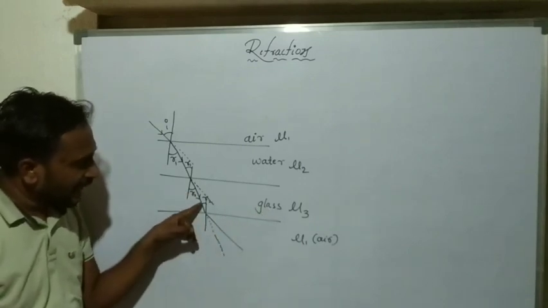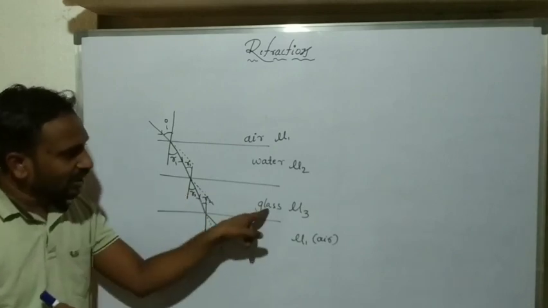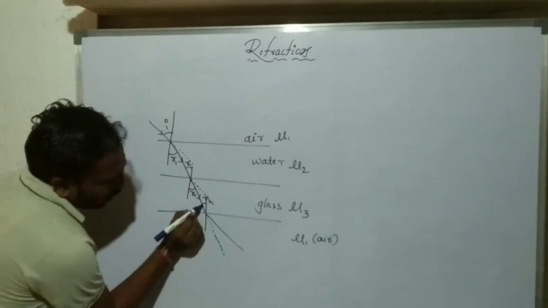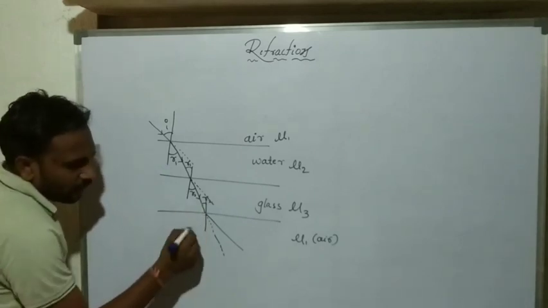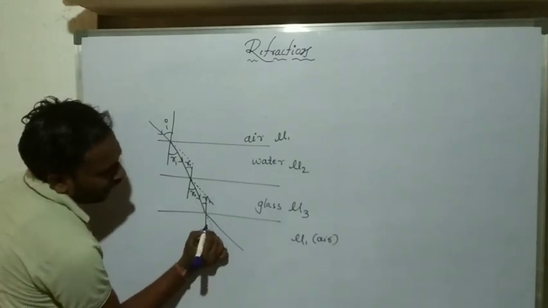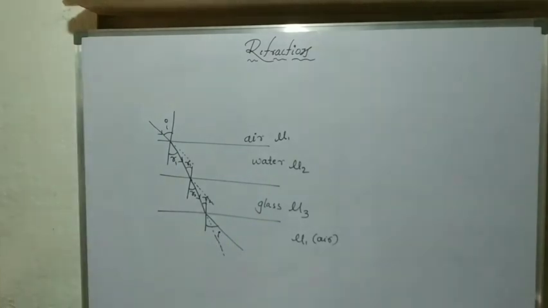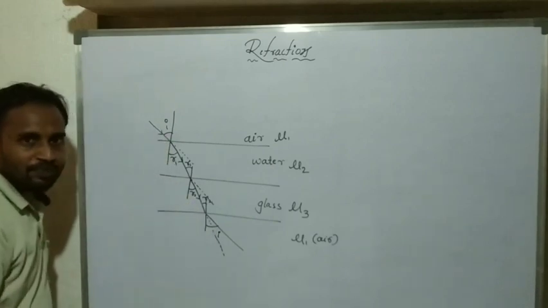The light ray emerges out, so here we consider the angle I. These two angles are the same.